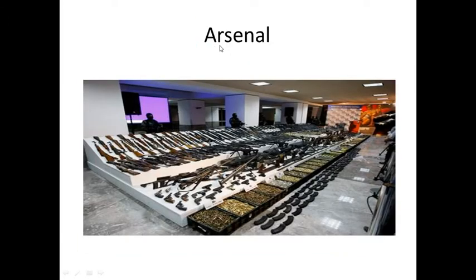Let's come to our next word, arsenal. An arsenal is a place where weapons are kept, mostly military equipment, all in one place. Most of our weapons are kept in emergency places, like a few areas in South India and a few areas in North India. If an emergency war comes, in Karnataka for example, we have a lot of weapons hidden away.